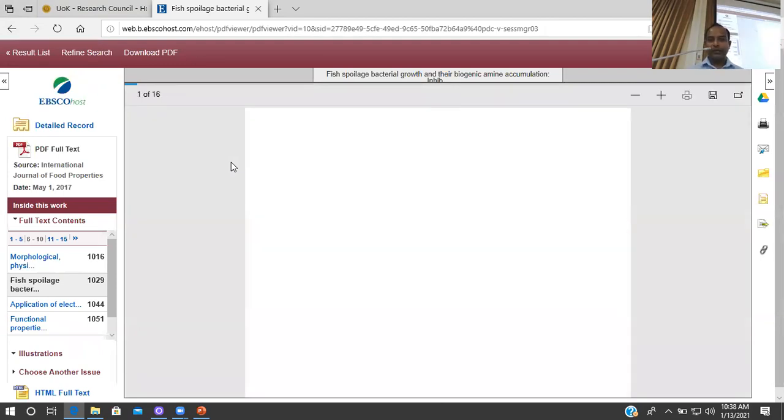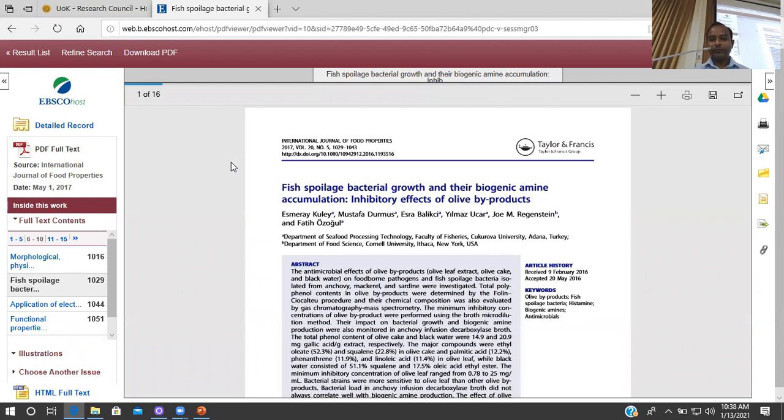So like this, you may get the full text of the article. But we always encourage our users not to follow what we call sequential downloading. That means you go to a particular journal issue and download all the articles, and then you go to the next issue. So likewise, if you do it in that way, usually these publishers or the database vendors will identify